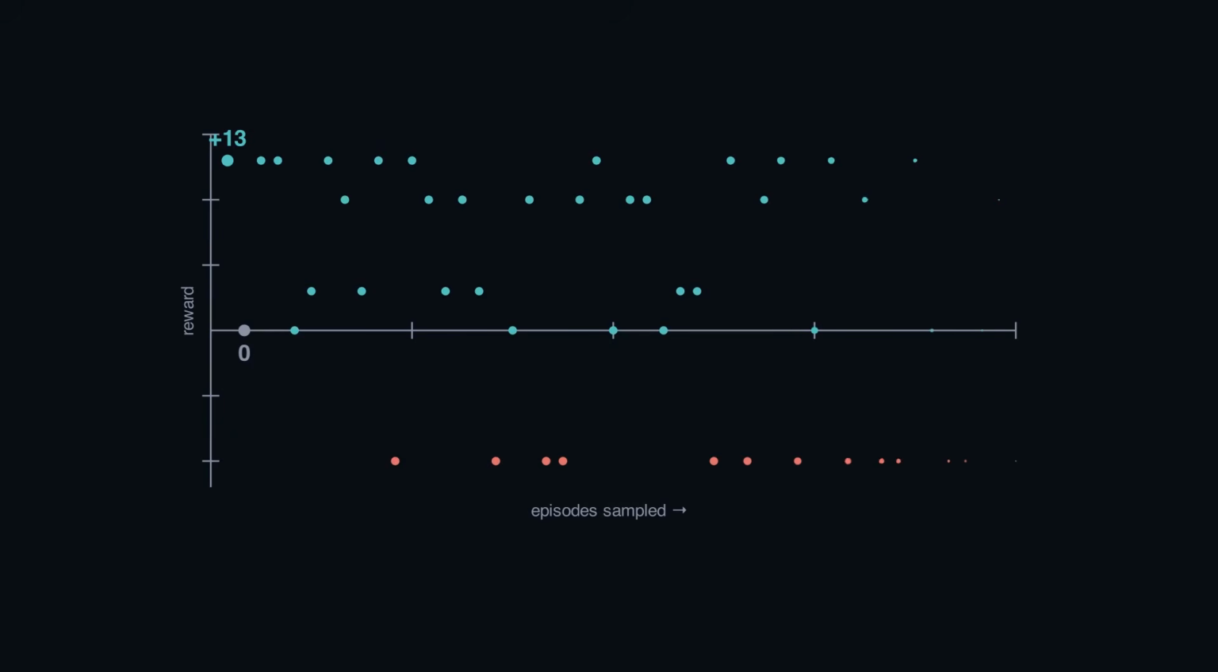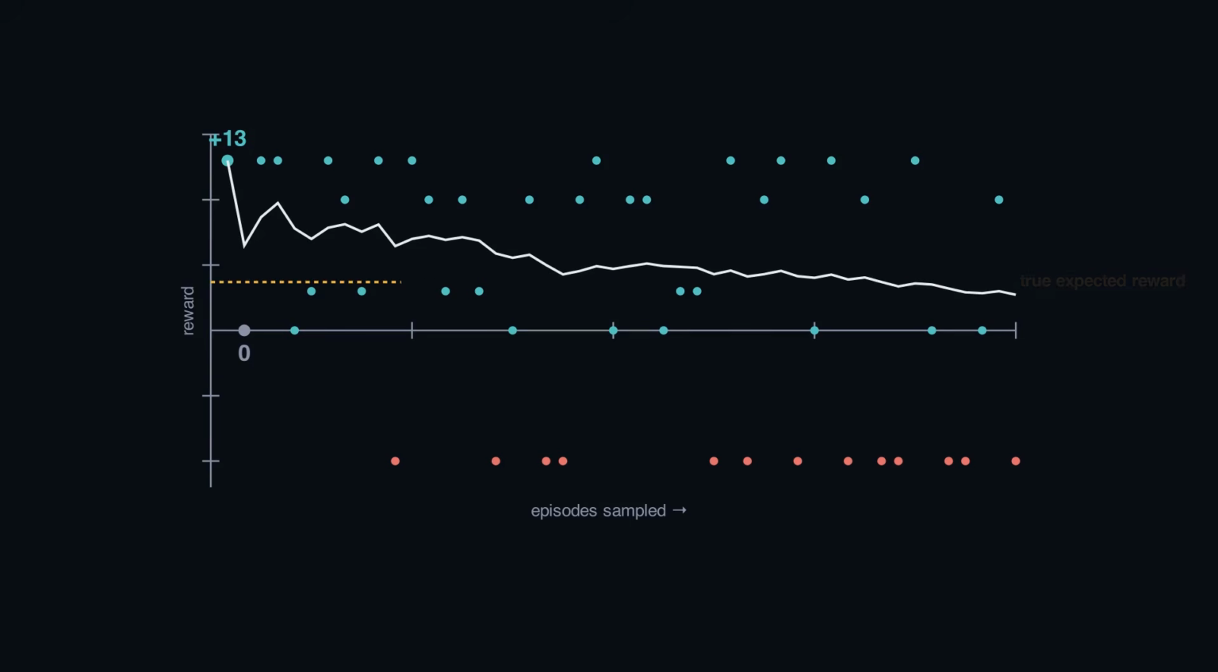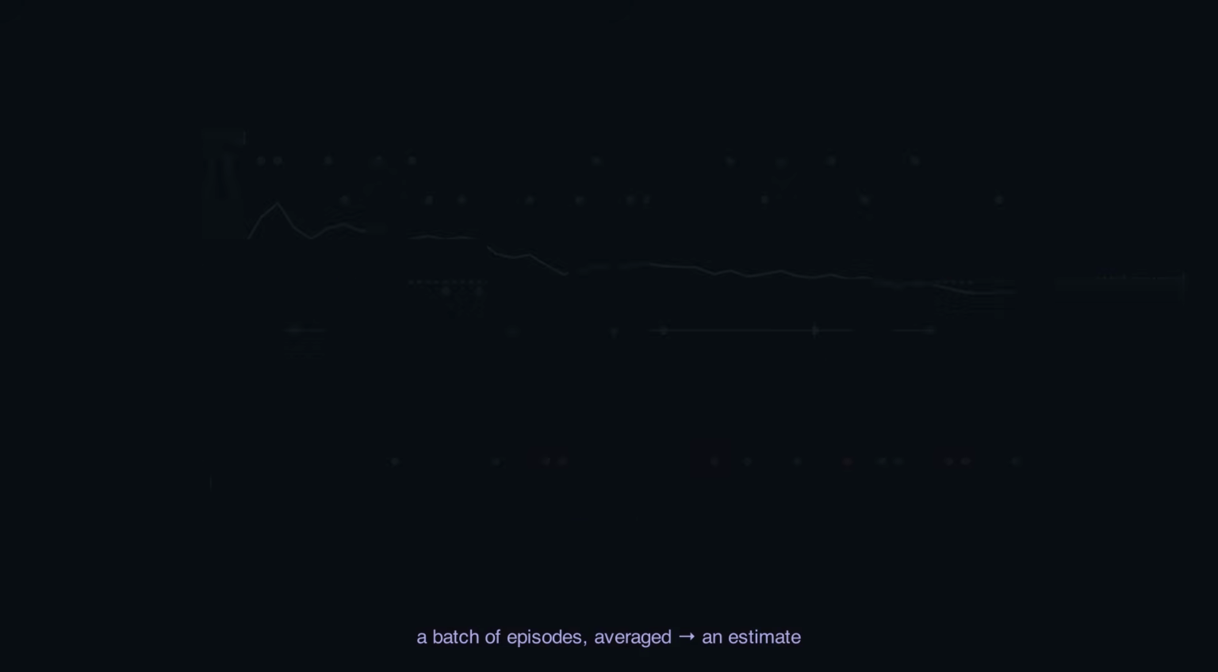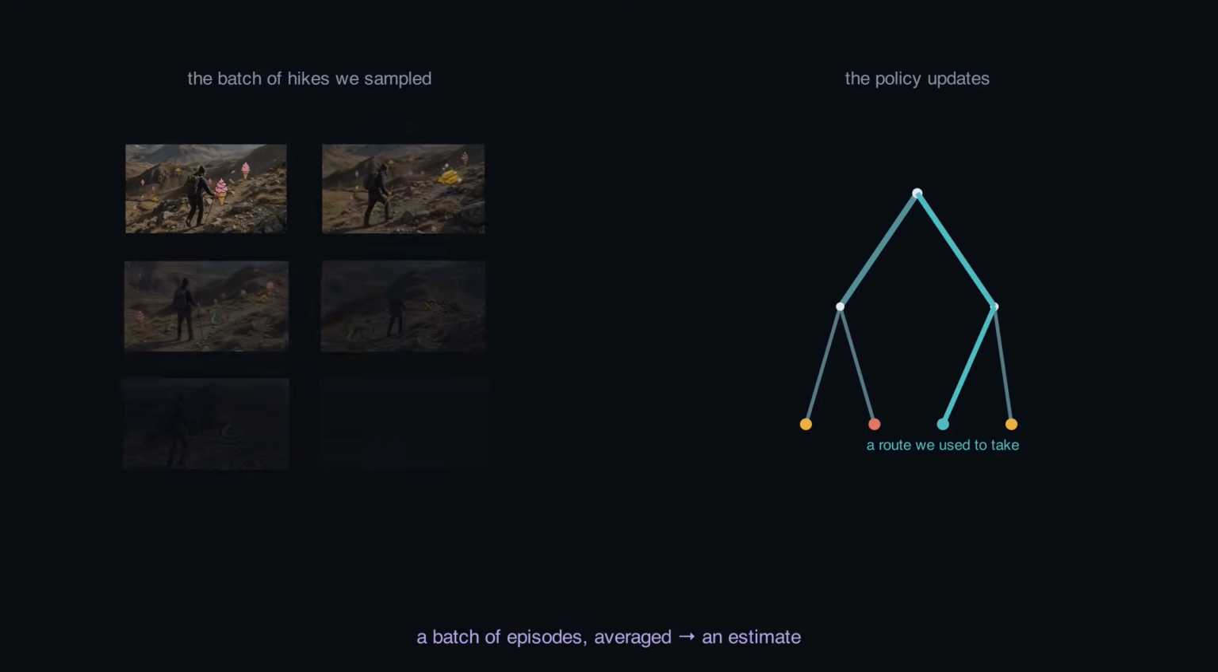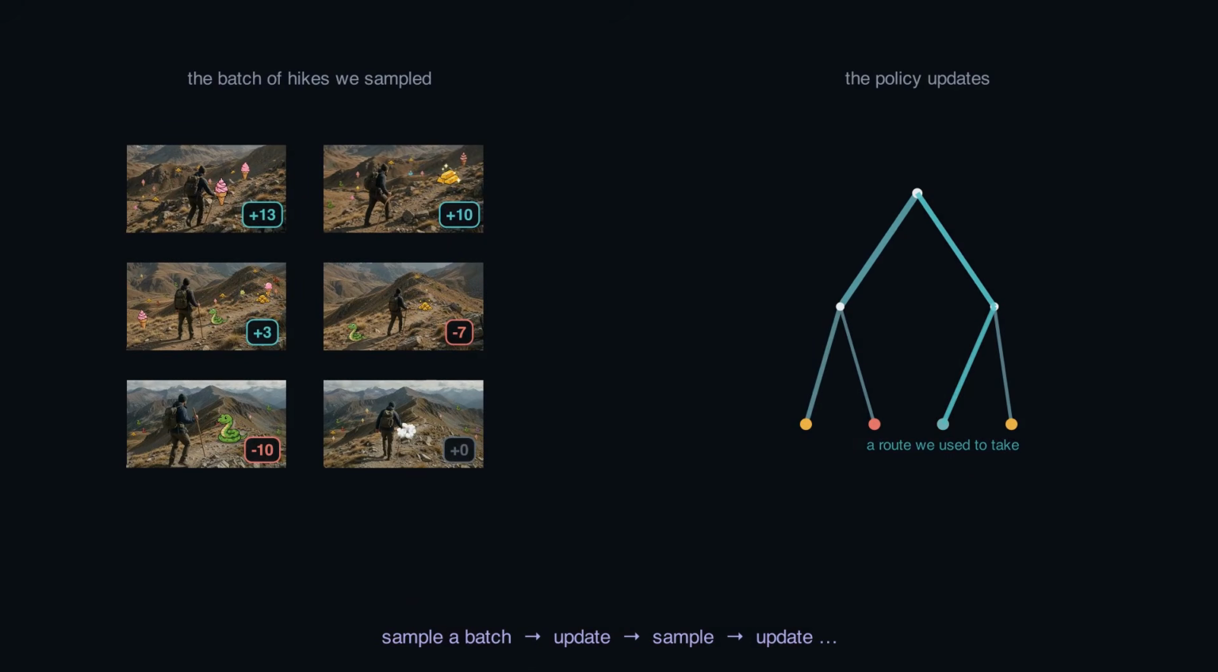So we sample a whole batch of episodes from the same policy and average their rewards. Jumpy at first, but the more we sample, the more it settles. That settled value estimates how good the policy is. And here's the key. The exact same batch of hikes also tells us how to update the policy. Sample a batch on the left, and every fork split shifts on the right. Sample, update, over and over. That is the engine of policy gradient.